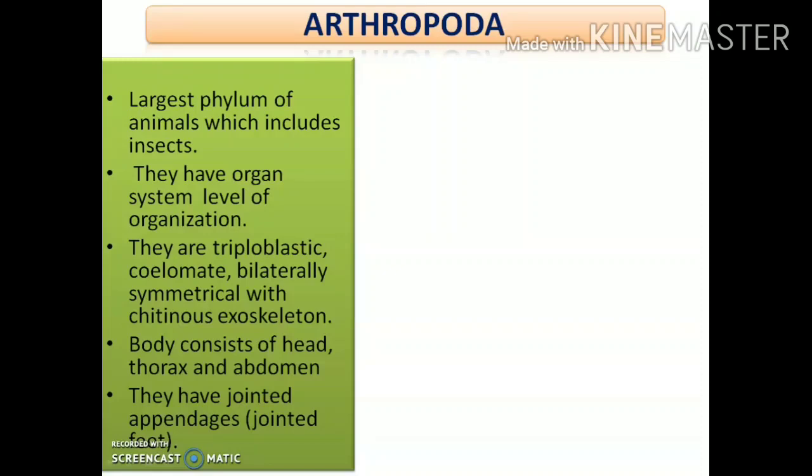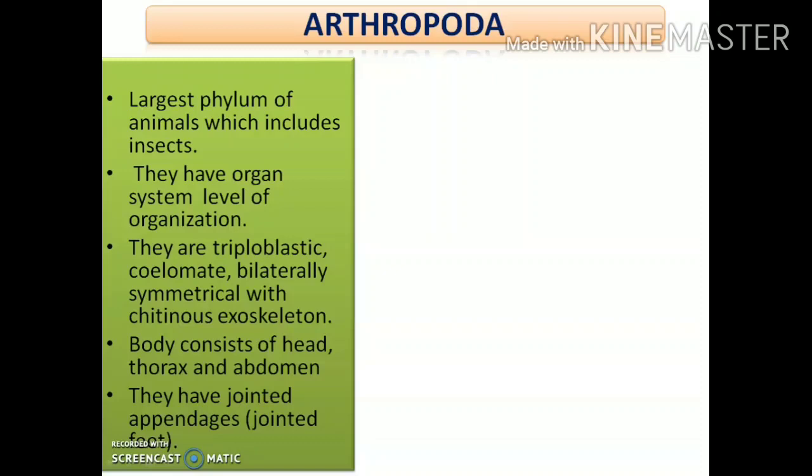That is, the animals under this phylum contain jointed feet or appendages, as a result of which the phylum has been named so. Already we have seen that it is the largest phylum of animals on this planet, which mainly includes the insects.